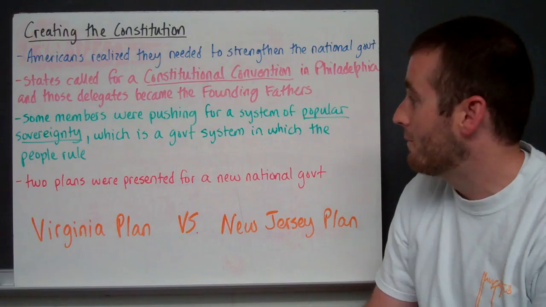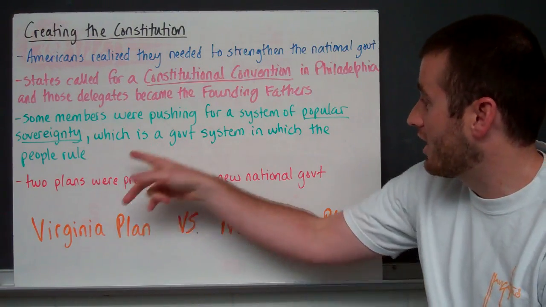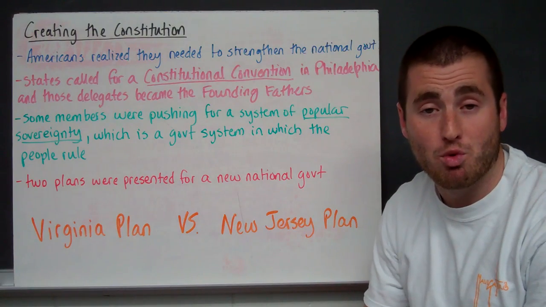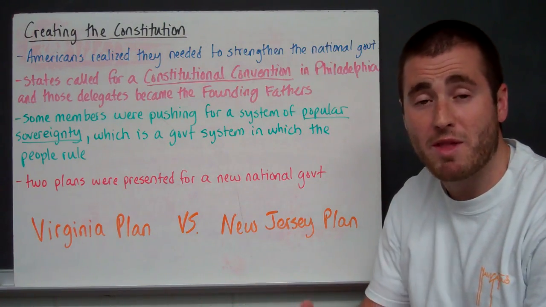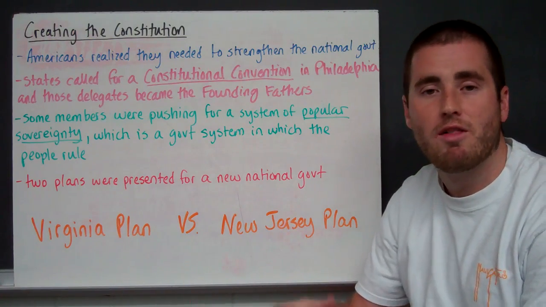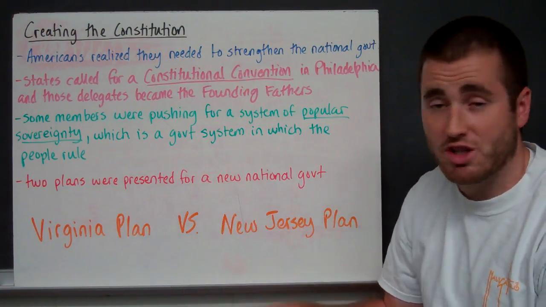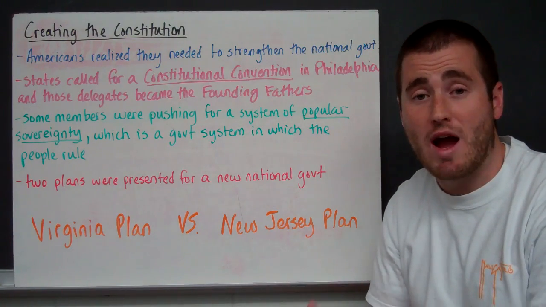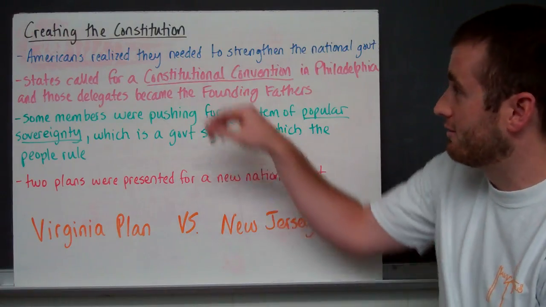There were some good things that came out of it, obviously. So some members that were there were pushing for this idea of popular sovereignty, which is a government in which the people rule. The people have a voice, they elect the representatives, all that stuff. So it's ruled by the people, and that's kind of where we went with the republic, the democratic ideals, and stuff we talked about on the first slide. Two plans were presented for our new national government that would eventually be drafted into the Constitution, either the Virginia plan or the New Jersey plan.